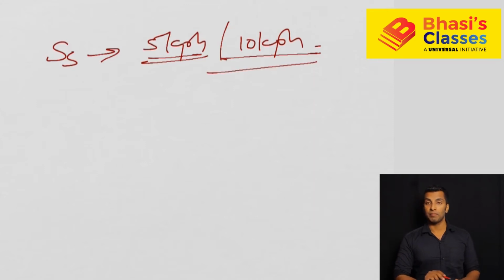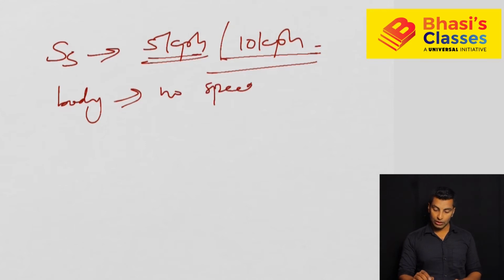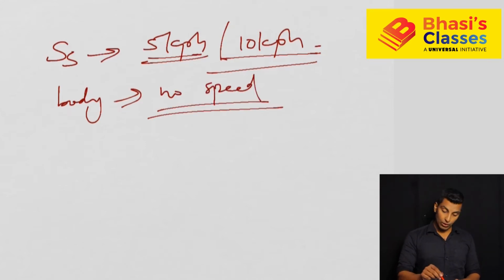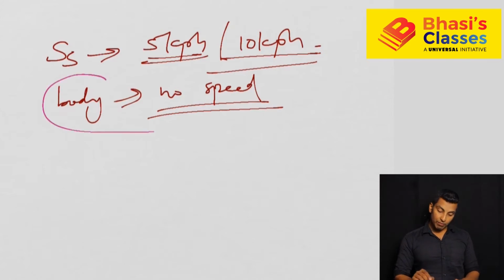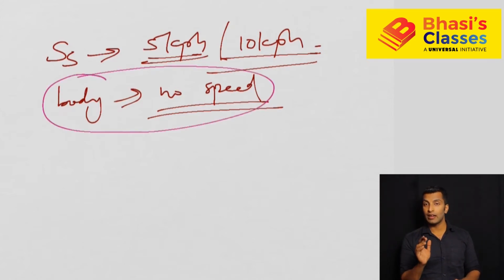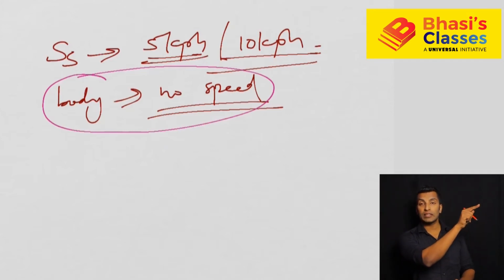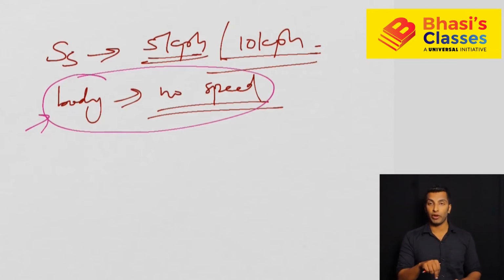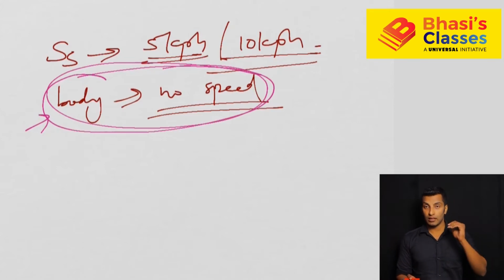Now a stationary body, that means no speed obviously. So this is actually floating in the river. So I can tell you how much time this floating body will take to reach at a point which is kept 10 kilometer away from this point, or 20 kilometer away from this point. So the speed of the river is given, and how much time will this floating body take to reach a point which is 20 kilometer away from the present location or 10 kilometer away? I hope you understood the question.